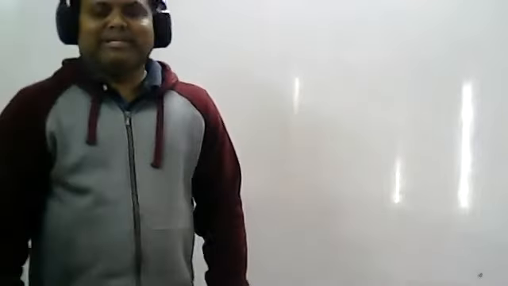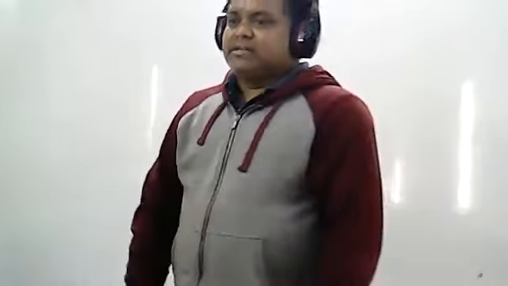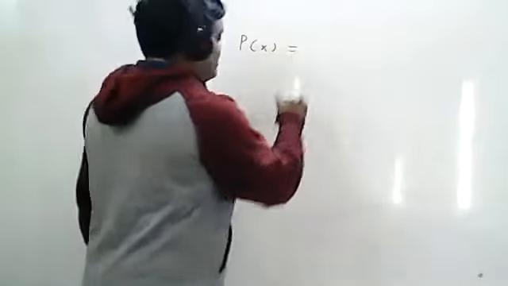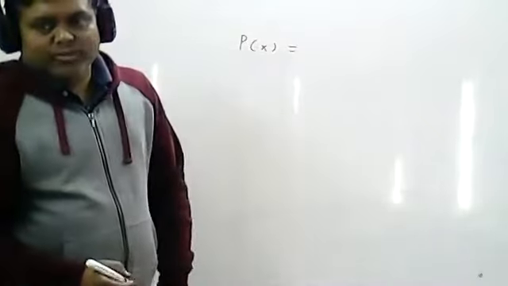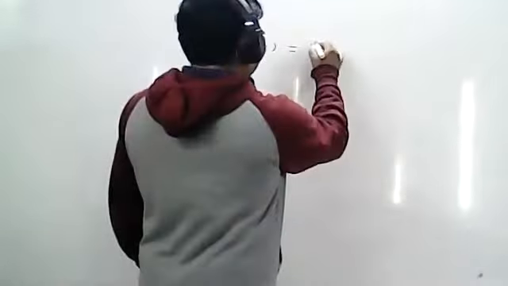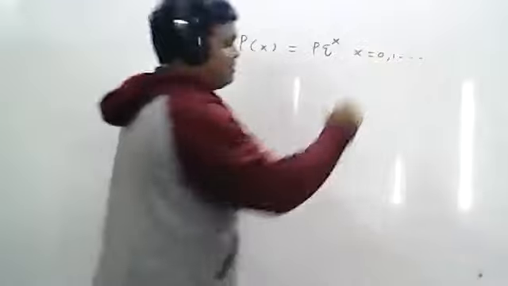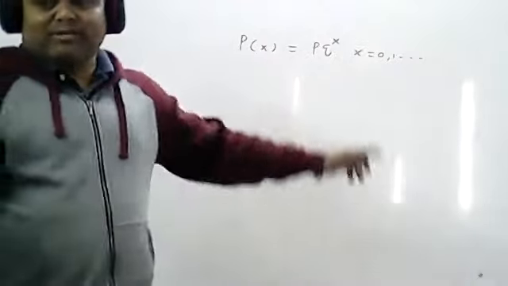You have to calculate expected frequencies. So for geometric distribution, first you have to learn what is the mass function of geometric distribution, what is the mean of geometric distribution, and what is the variance of geometric distribution. Okay. So first I will tell you the mean of geometric distribution. Just listen. The probability mass function of geometric distribution is given by P of x equal to P into Q power x, where x equal to 0, 1, and so on, up to infinity. So this is the geometric distribution mass function.